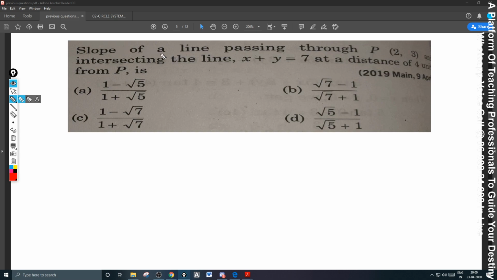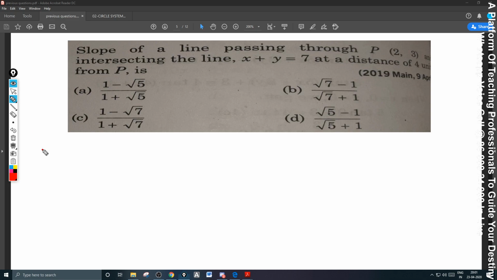Because we need the slope here, that slope can be taken as m and the line equation can be written and these two can be solved. From the point of intersection to P the distance is 4 units, and thereby you can get the value of m. But whenever the symmetric form is comfortably there, thinking like that will give you the lengthy method. So what I'm doing, I'm writing directly because you are all appearing for JEE Main and you are all thorough in the concepts.